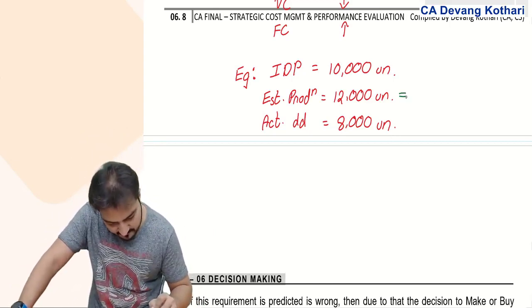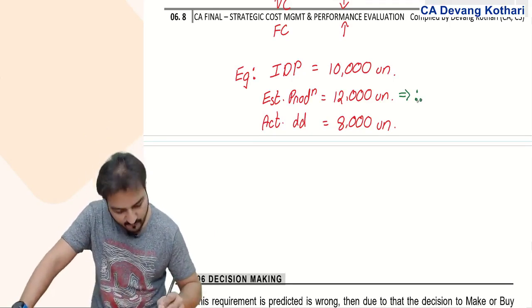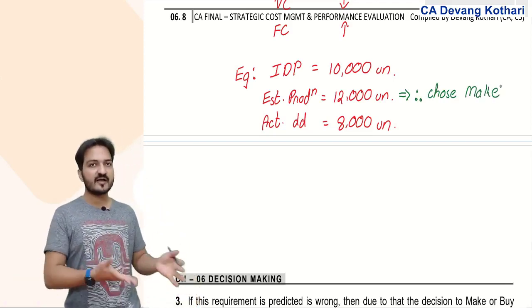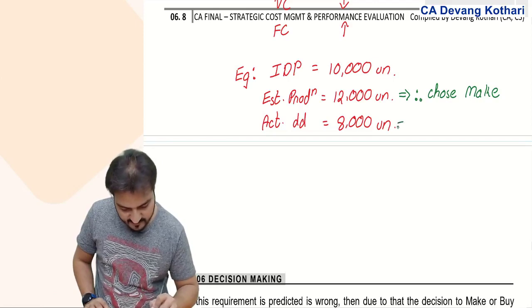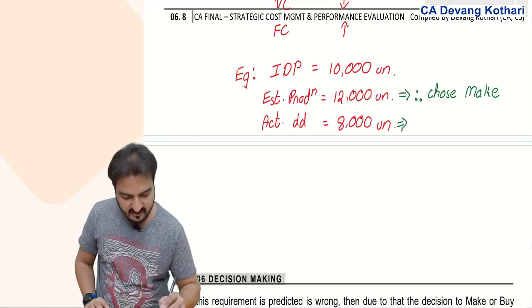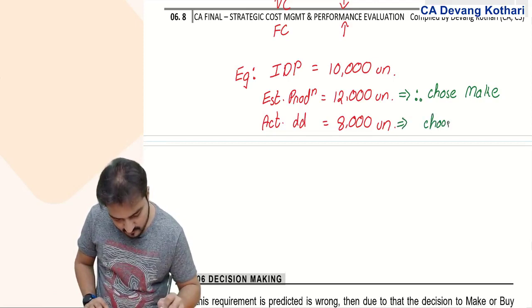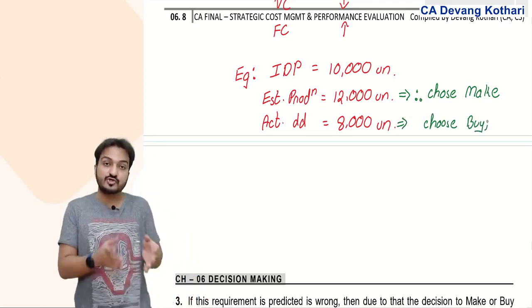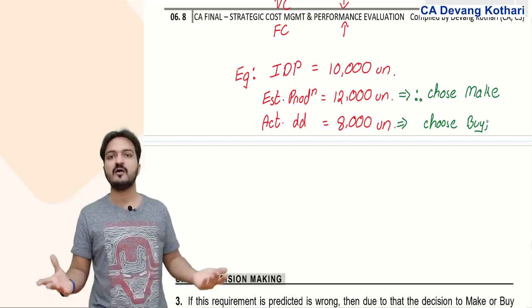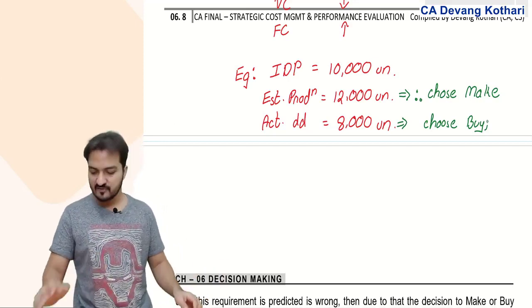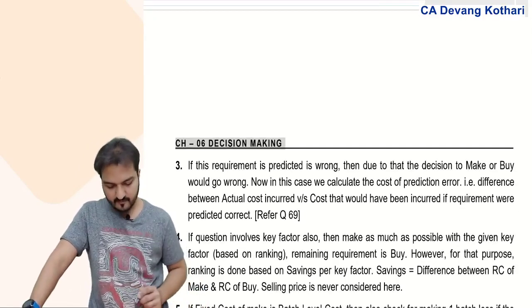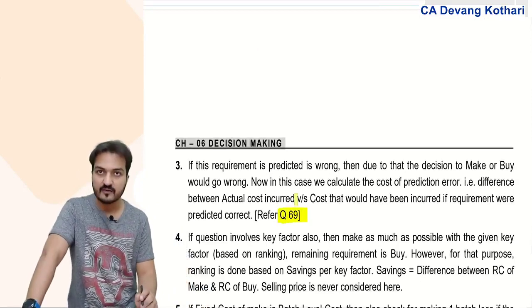therefore you decided to choose the make option. But if your actual demand turns out to be only 8,000 units, you should have chosen the buy option. You should have chosen the buy option, but you have actually chosen the make option. Well, this will lead to something called the cost of error. We had learned that in question 69 in our class.